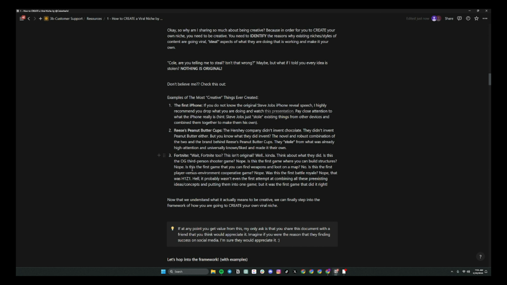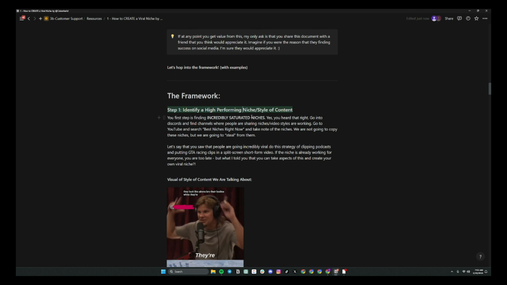See how that works? Now that we understand what it actually means to be creative, we can step into the framework. Let's hop into it. Here's the framework. We first need to identify a high-performing niche or style of content. Your first step is to find an incredibly saturated niche or niches.